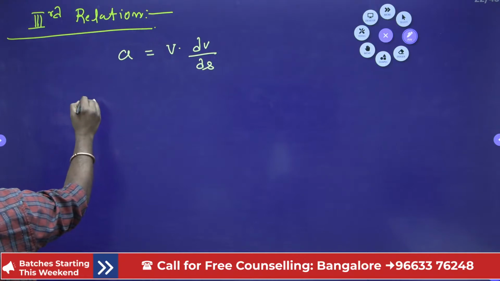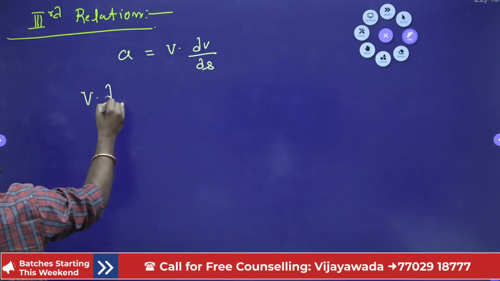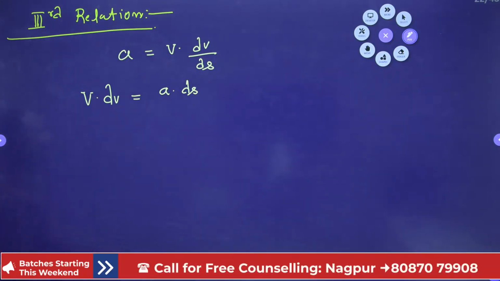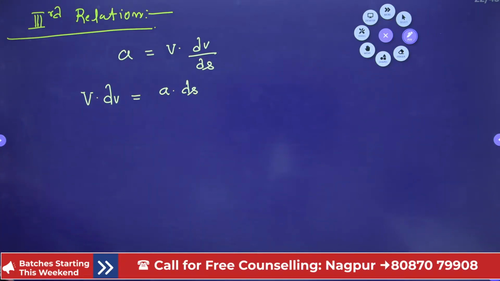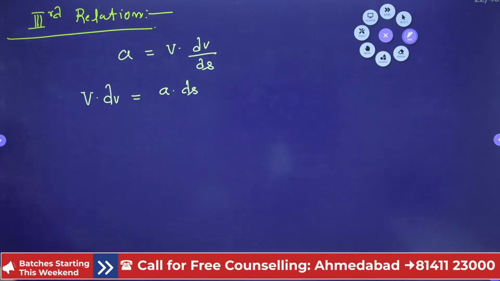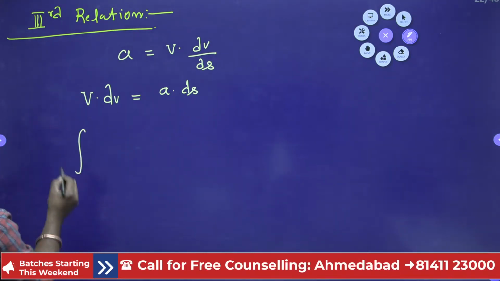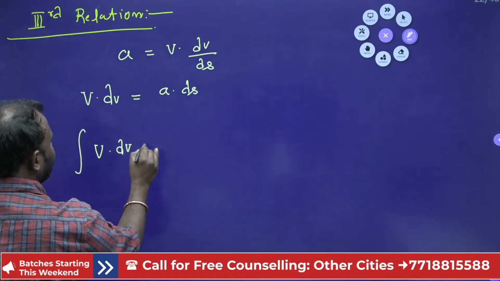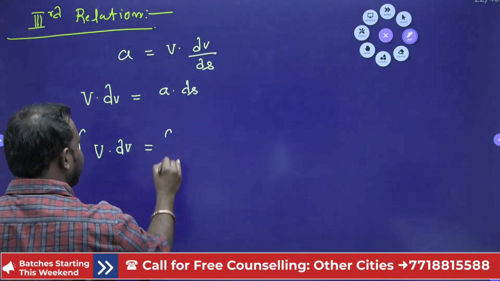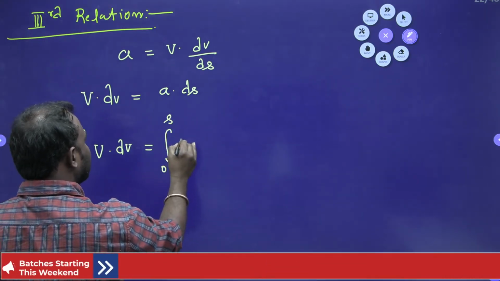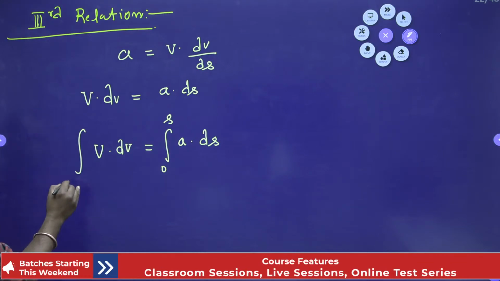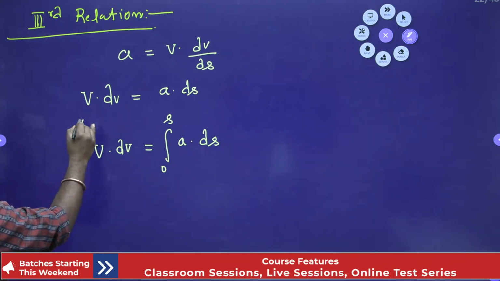Now I just write v into dv is equal to a into ds. Yes guys, understood, right? From here, what are the limits? If I integrate this, v dv is equal to the integration from 0 to s of a into ds, right? The limits here are initial velocity and final velocity.